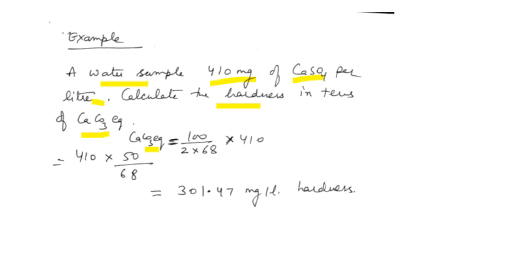The multiplication factor of CaSO4 is 100 upon 2 into 68, and 410 is the strength given in milligrams per liter. So we put here X value 410. If we solve it, we have the hardness 301.47 milligram per liter, that is the CaCO3 equivalent hardness.